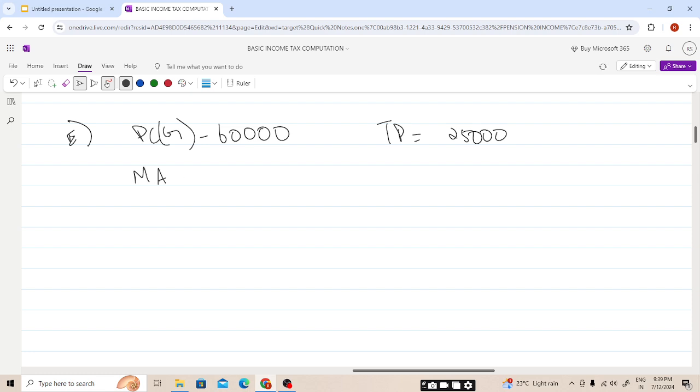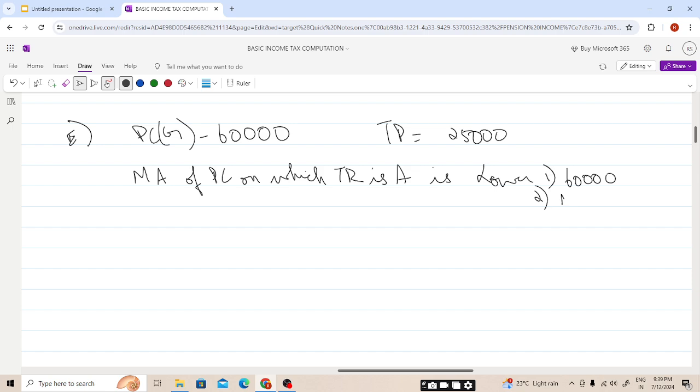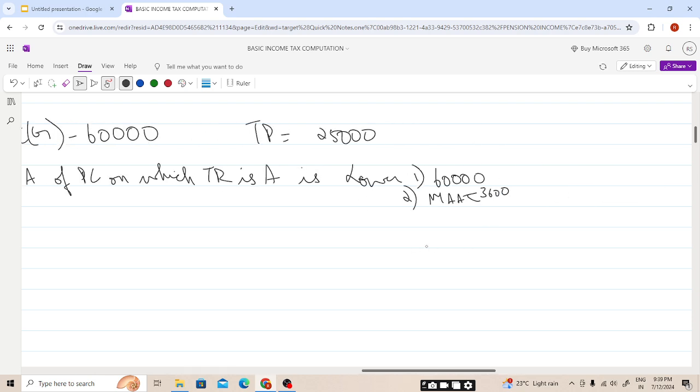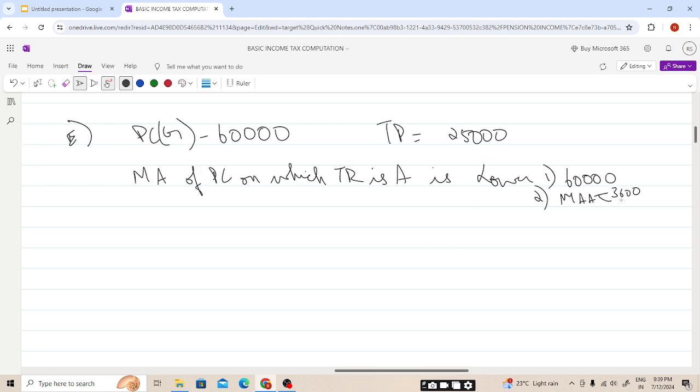The maximum amount of pension contribution on which tax relief is available is the lower of 1 and 2. One is the total gross pension contribution paid, 60,000. Two is the maximum annual amount, the higher of 3,600 or 100% of relevant earnings. So the relevant earnings, student, is 25,000. So the higher is 25,000.